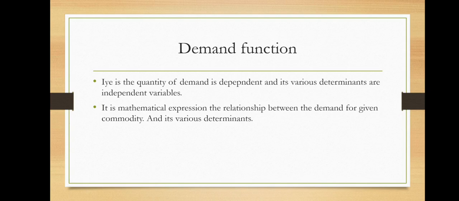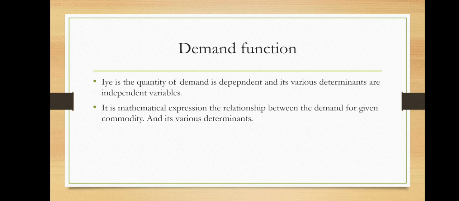So it is shown by one mathematical expression, that is Dx = f(P, Y, Pn, Pg), where P is the price of the commodity, Y is income, Pn is the price of a related commodity, and Pg is government policy. This is the traditional demand theory in the form of a demand function.